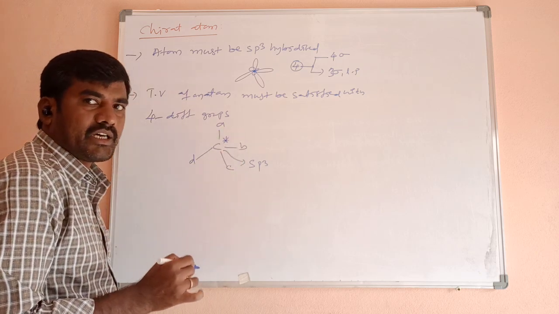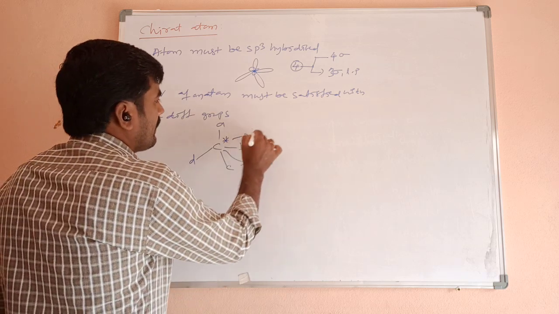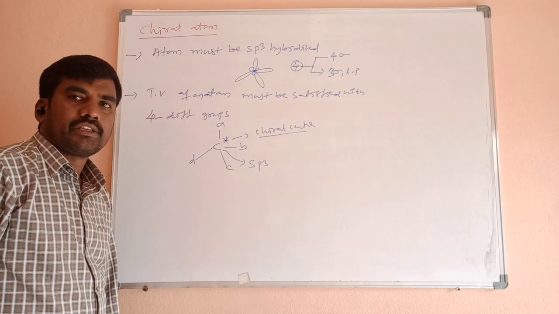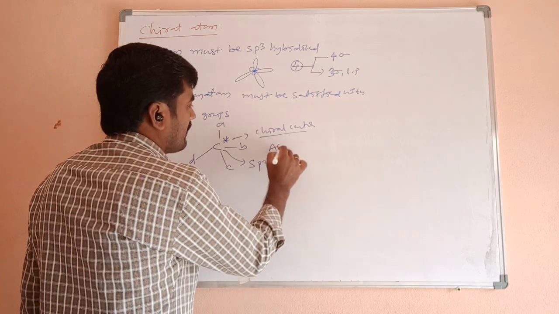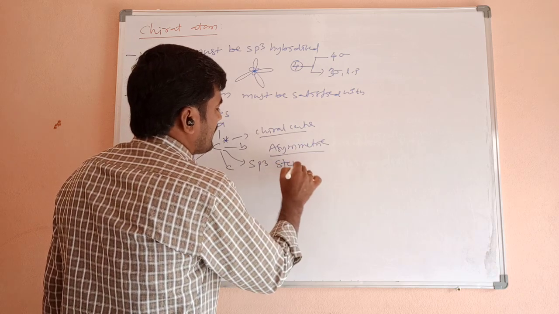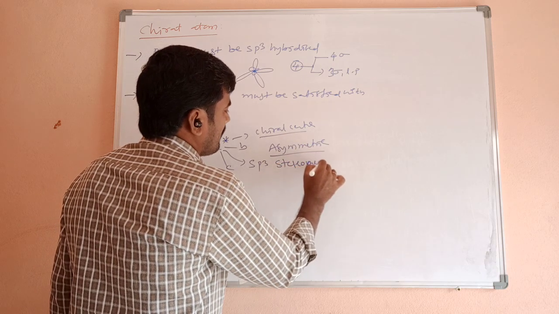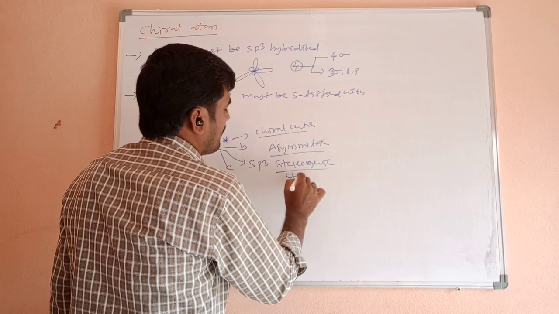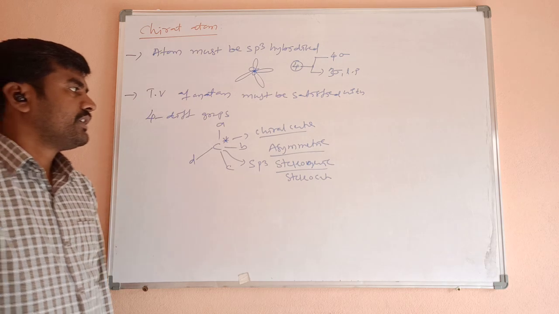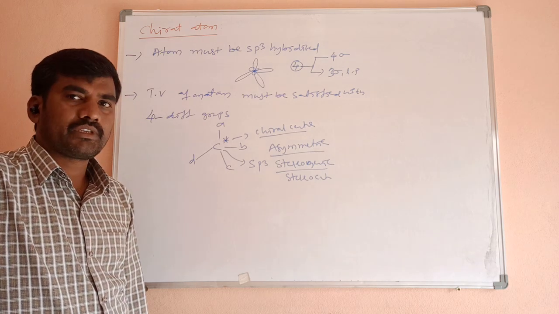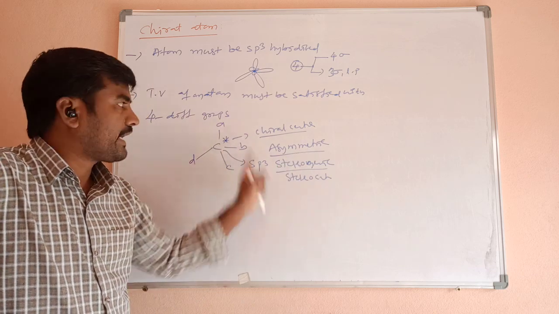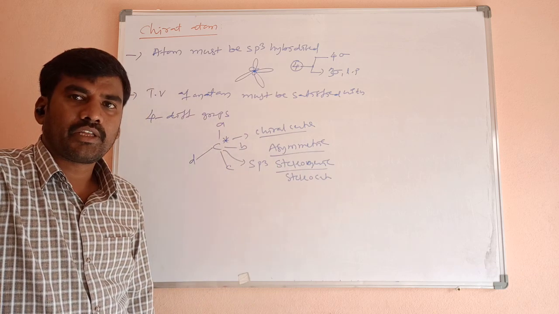Chiral center is represented by a star. Chiral center, and this is called asymmetric or stereogenic center or stereo center. All are same. Chiral center, asymmetric, stereogenic or stereo center. This total molecule is called an asymmetric molecule, chiral molecule. Clear?